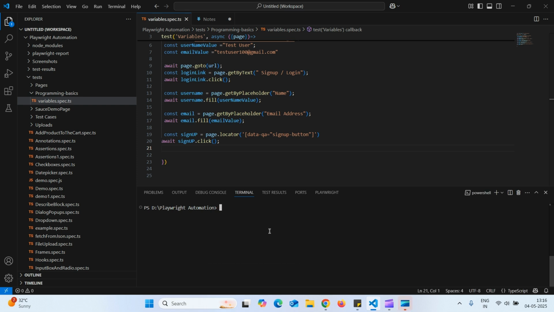In the terminal, type npx playwright test, tests main folder, and inside that I've created a folder called programming-basics. So programming-basics slash spec name variables dot spec dot ts.